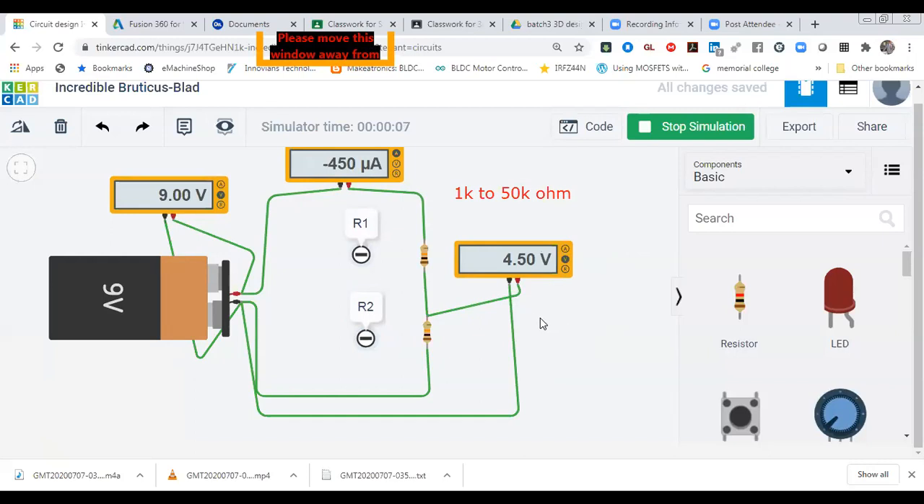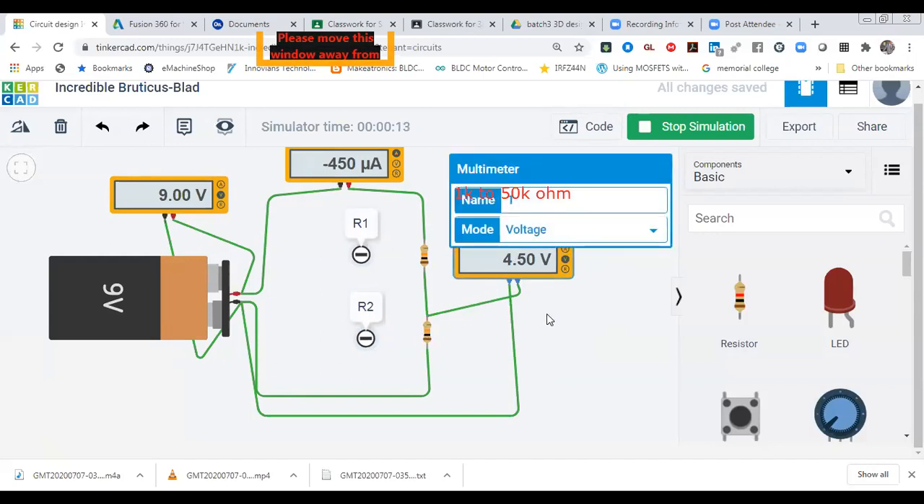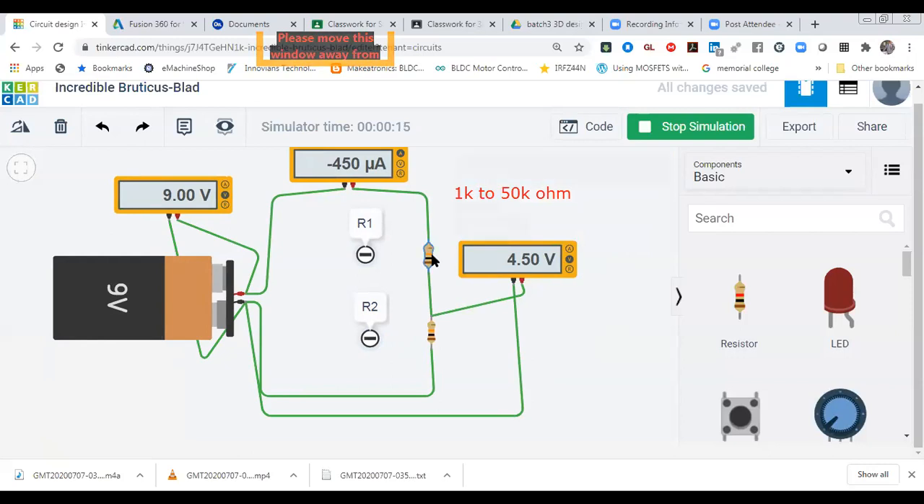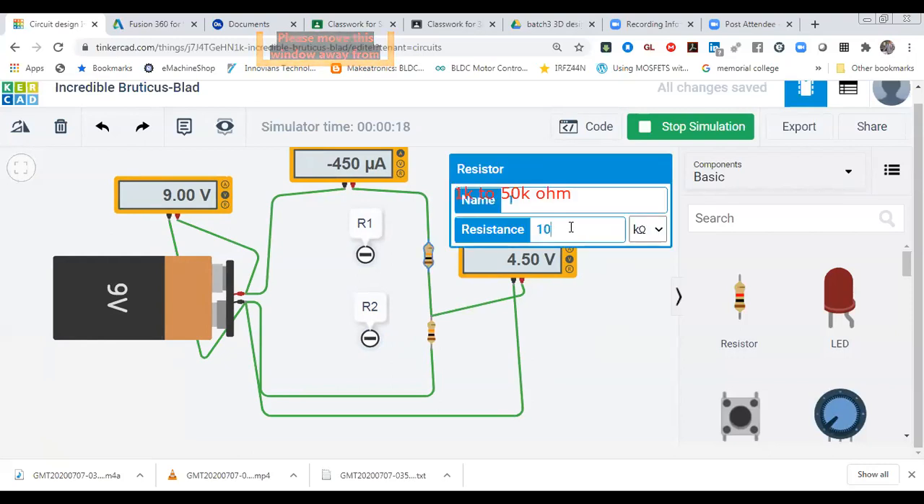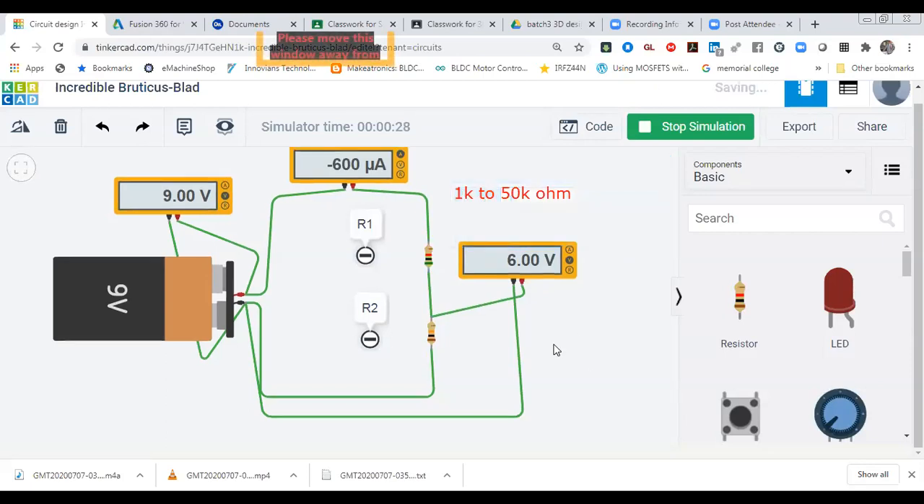Okay, so now what we are going to do, we are going to use it with the LDR sensor. So I'm going to make it variable. If I change that value from 10K to 5K, my output voltage is changing. So if I make one variable resistor over here, what is happening? If R1 and R2 both are variable, you can visualize over here, and how a potentiometer is working, that also you can visualize.